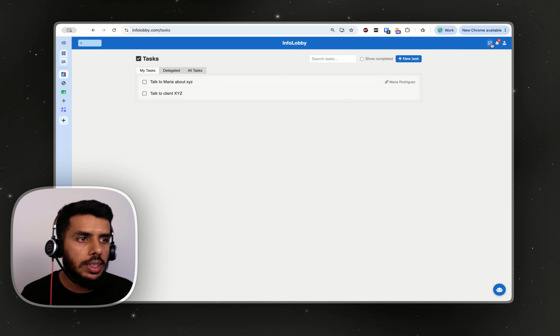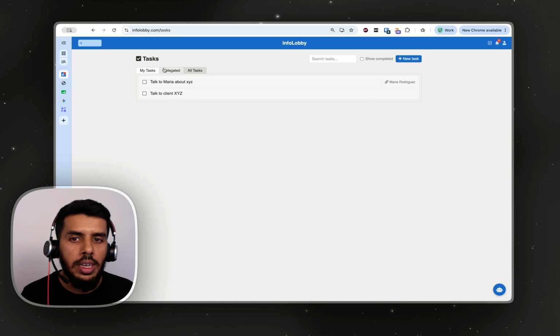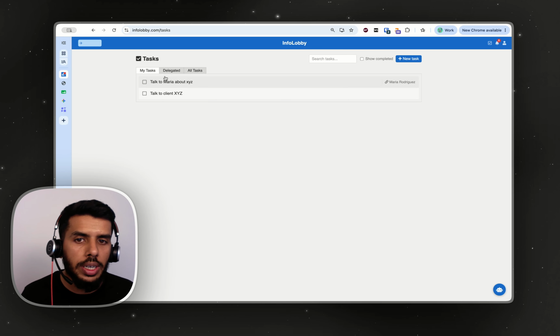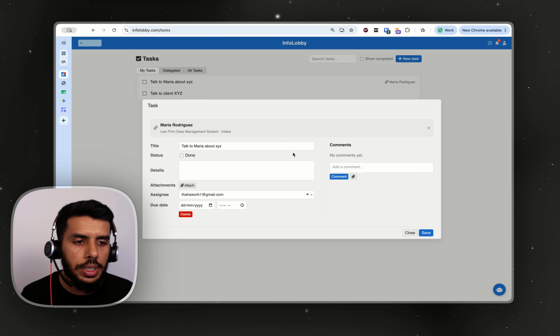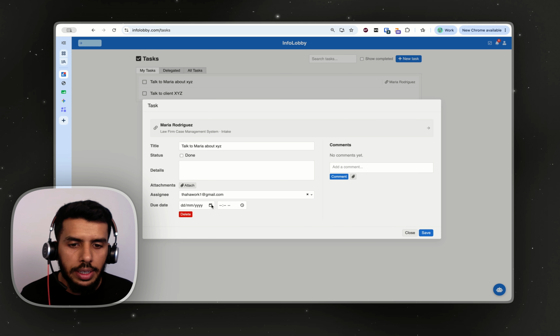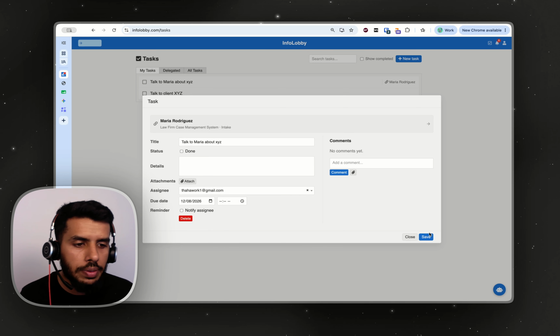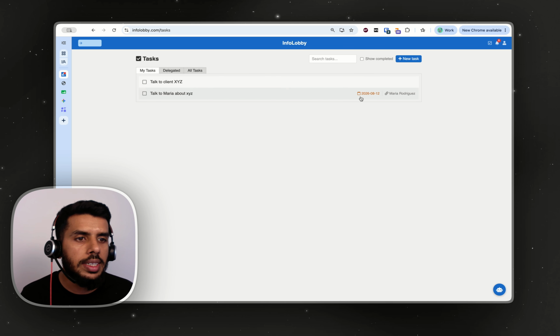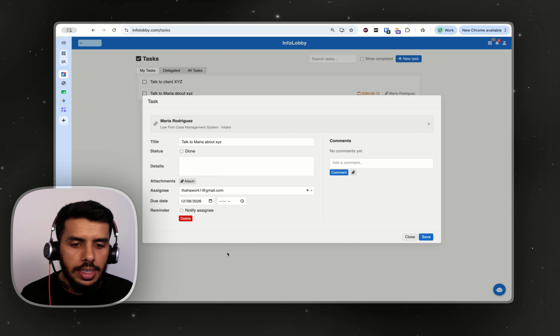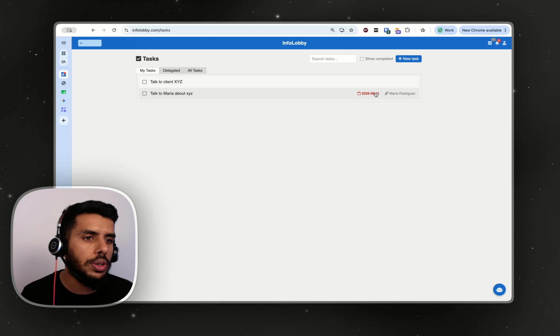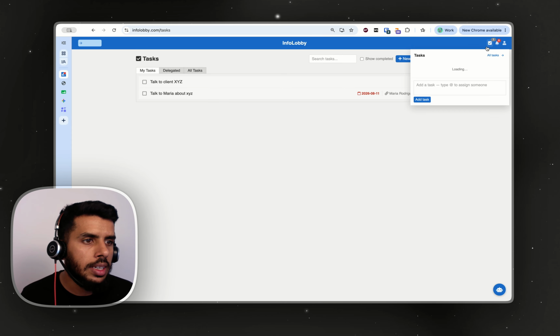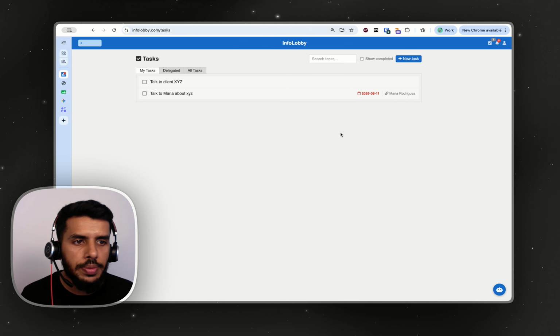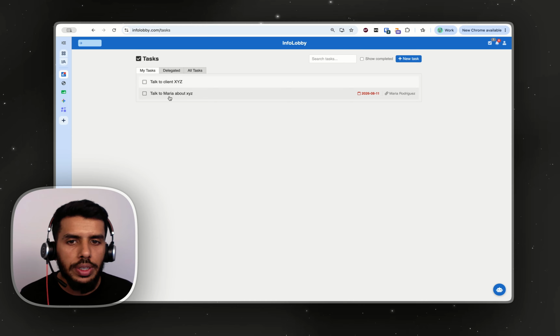That's it about task. You have the native task feature which you are going to enable, and then for each case you can go ahead and add your own task as many as required. You can go ahead and give it a due date. If I give it a due date now, you will see that it has turned orange because today it's due. If I had given this yesterday's due date, it would have been red and then alerting me, telling that hey, you're already over, it's overdue. You can see that. And of course you can have notifications as well.